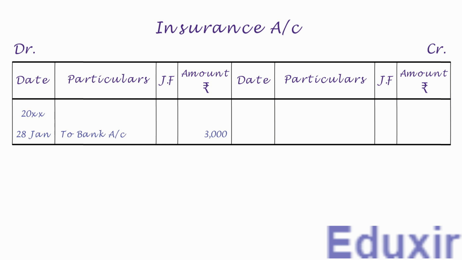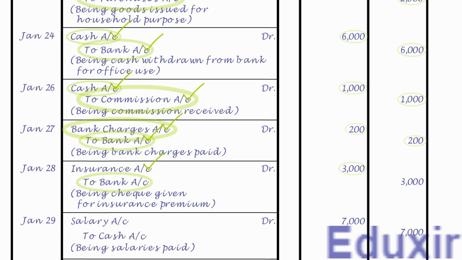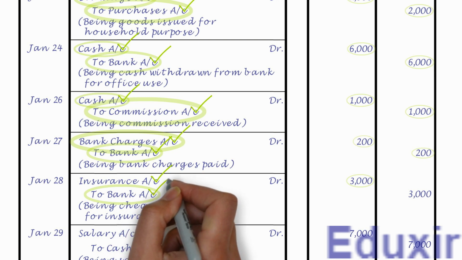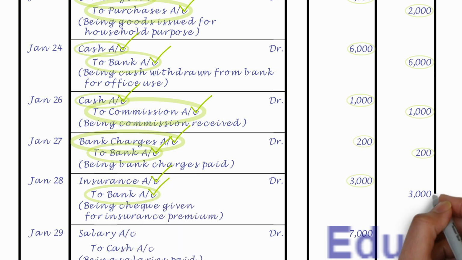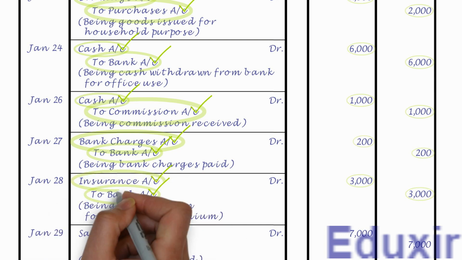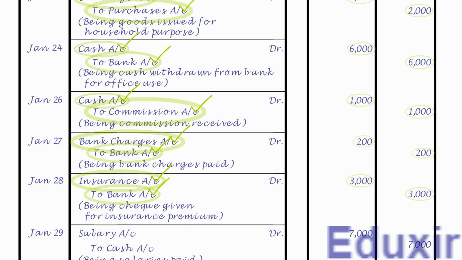Let us now take up the next entry. As the name suggests, it needs to be posted on the credit side of bank account and the credit amount is 3000 rupees. Note that the details that need to be posted into the particulars column is insurance account. As we already have the bank account, let us now post this entry into that account.